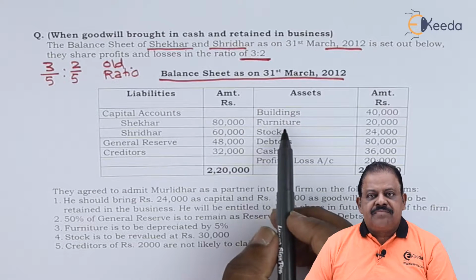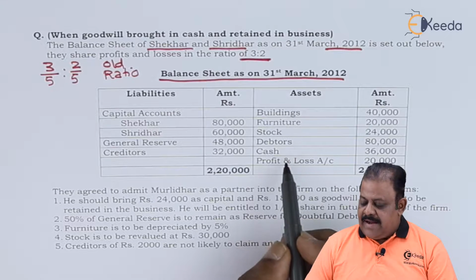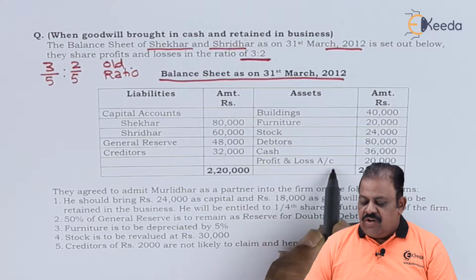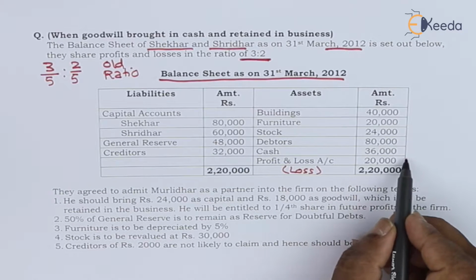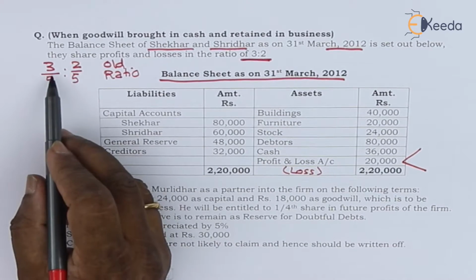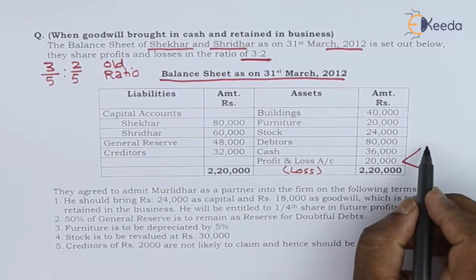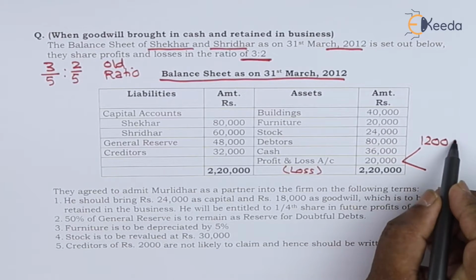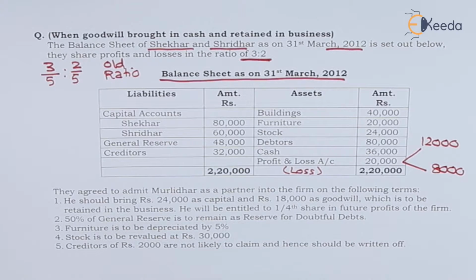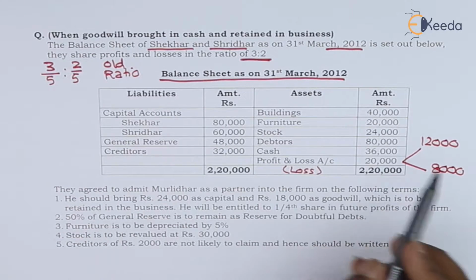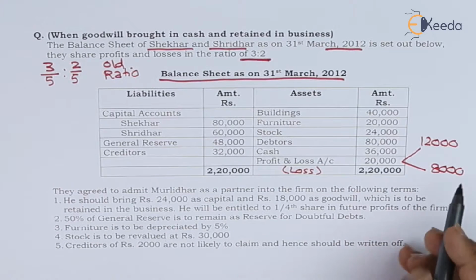On the asset side we have building, furniture, stock, debtors, cash balance. We have profit and loss account. This is a loss as it is there on the asset side. This will be divided among old partners in the ratio of 3:2. It will be divided as 12,000 Shekhar and 8,000 Sridhar.